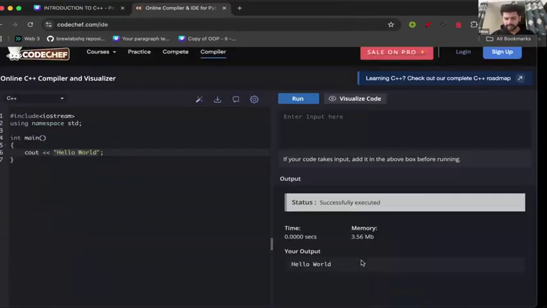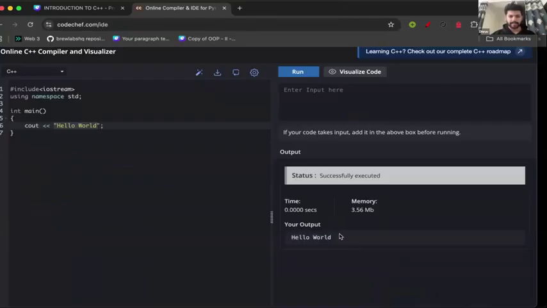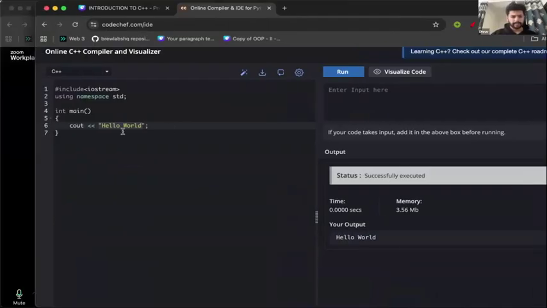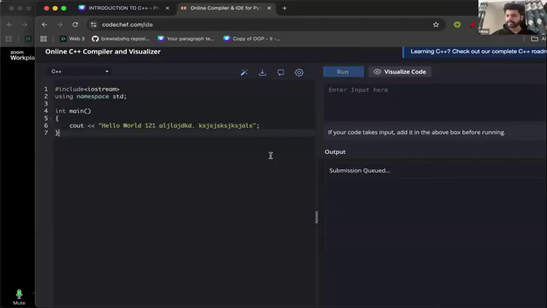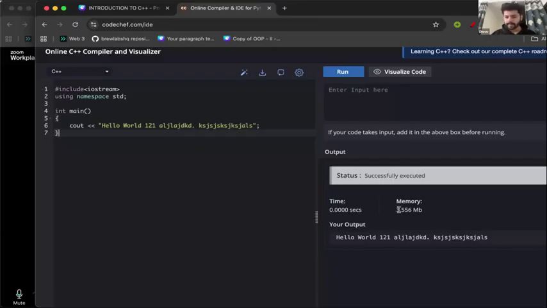So this gives us hello world, right? Acha, what if I try to change some text here? Let's say I put some 1, 2, 3, some random gibberish. Guys, what do you think will happen in this code? If I run this code, will I get this exact same thing? Yes or no? Let's try to run this. Yes.